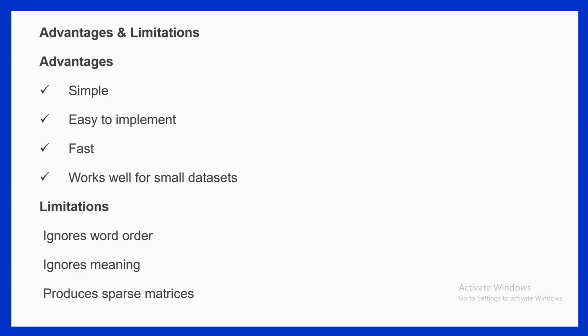This is one of the disadvantages of bag of words. Still, it remains one of the most important techniques for understanding how text can be converted into numerical form. So far we have understood the theory behind bag of words. Let's switch to Google Colab and see how Python and the Scikit-learn library automatically convert text into numerical vectors.